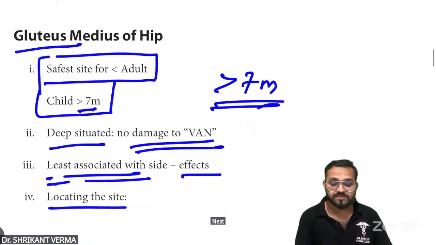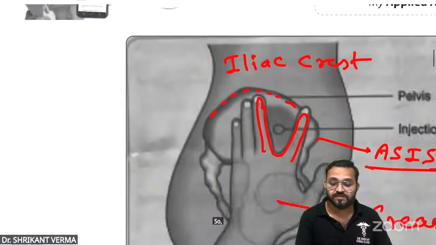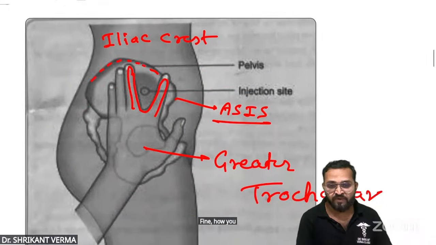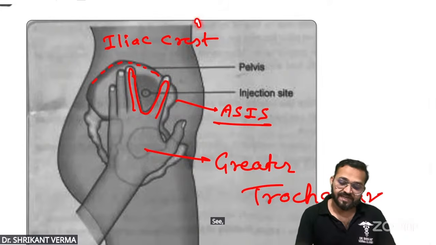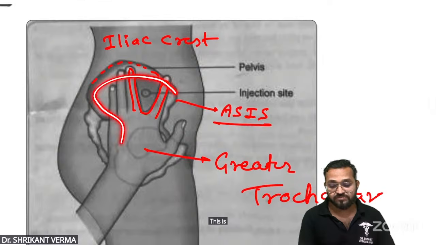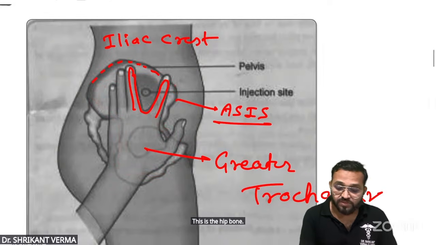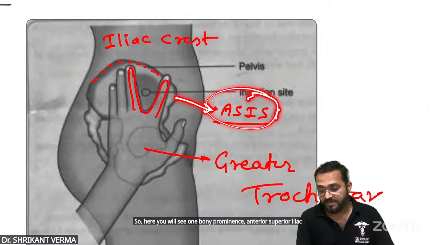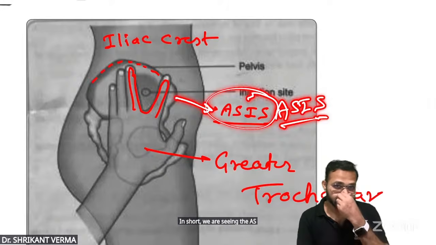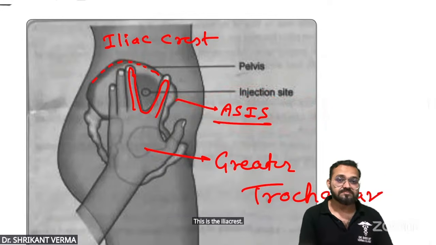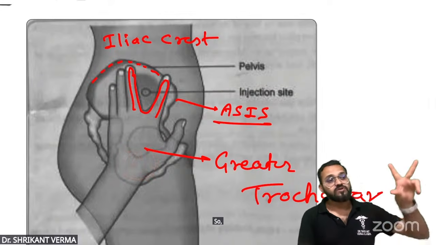Next, gluteus medius. You know very well, you give the injection in the gluteal area. How will you do it? See, this is the anterior abdominal wall. This is the posterior side. This is the hip bone. Here you will see one bony prominence, the anterior superior iliac spine, in short ASIS. This is the iliac crest. And here is the femur. So what will you do? You will do this.